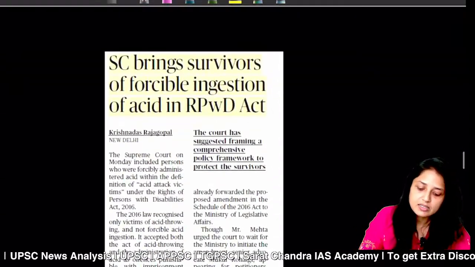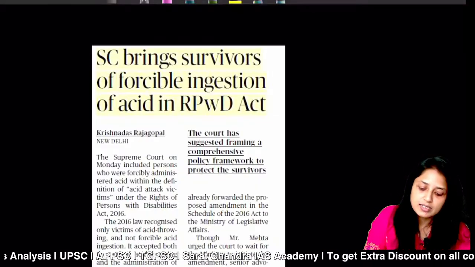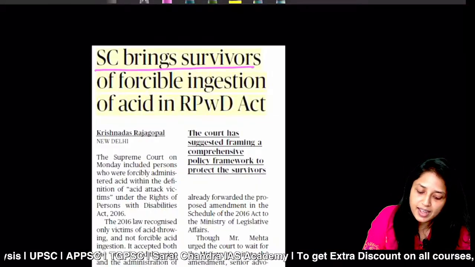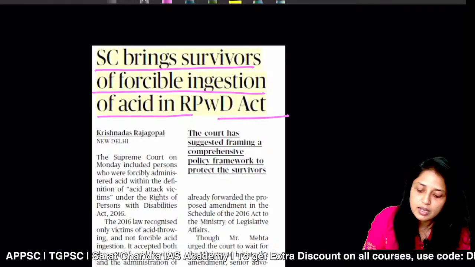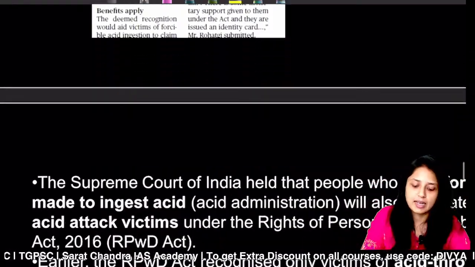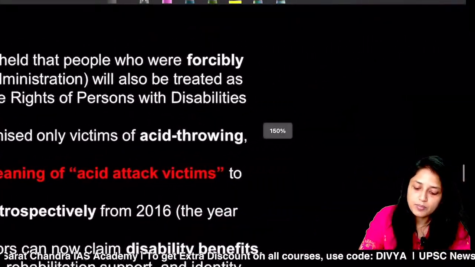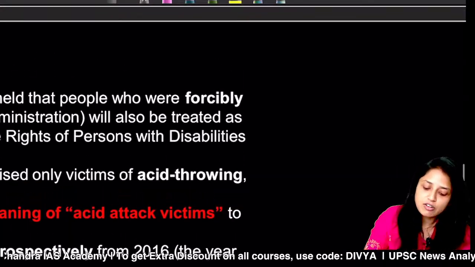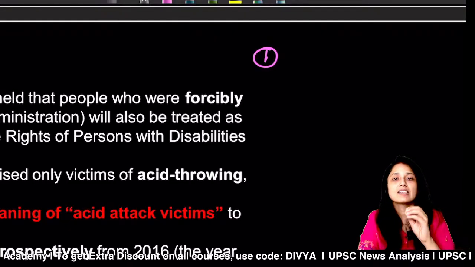Now, the next article is related to the definition of disability. Recently, the Supreme Court brought survivors of forcible ingestion of acid into the Rights of Persons with Disabilities Act. So what happened? Earlier, under the Rights of Persons with Disabilities Act, one type of disability included was acid attack.